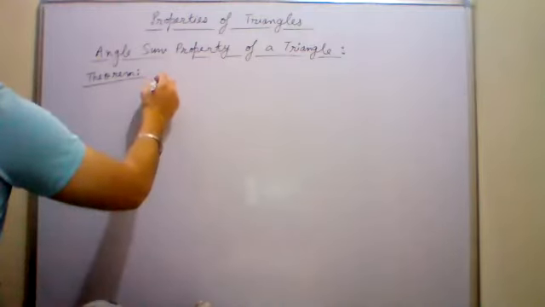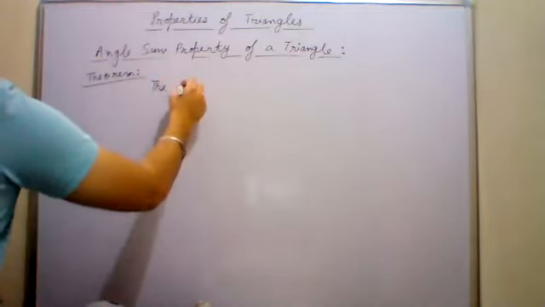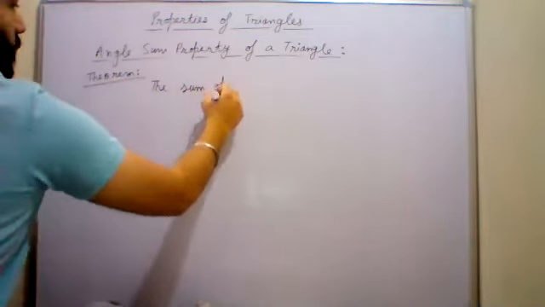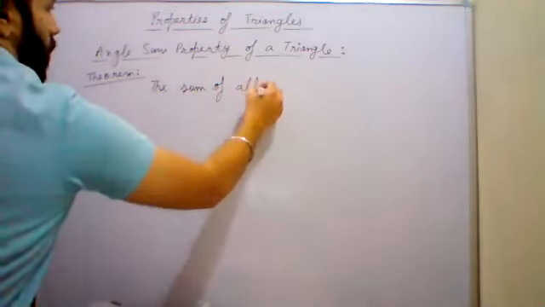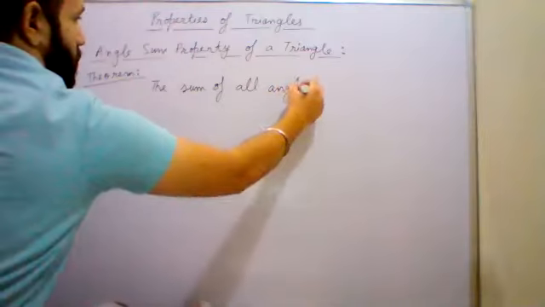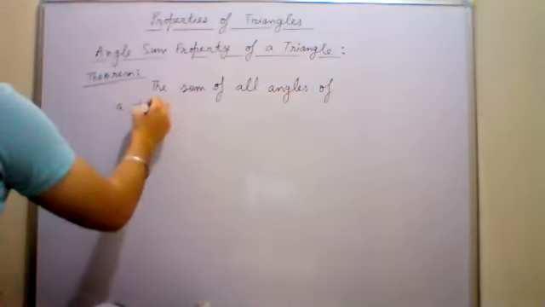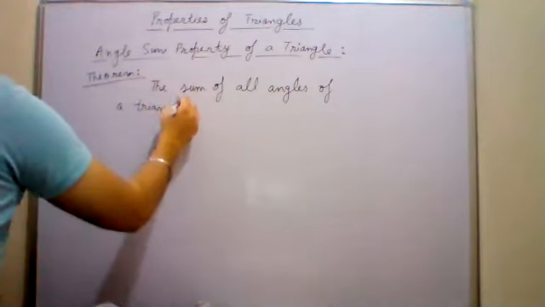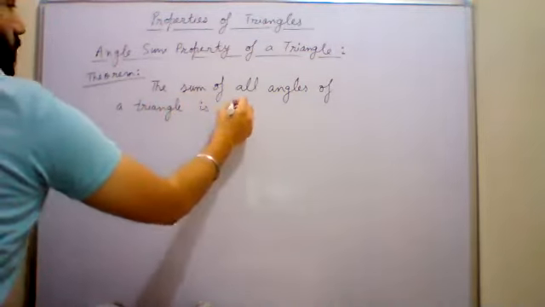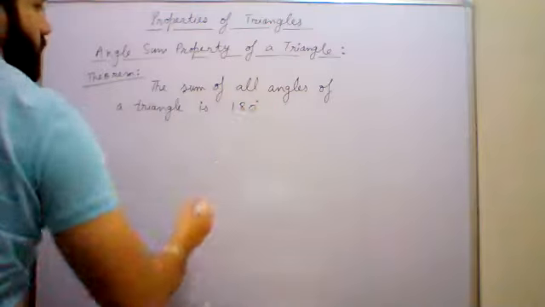You all know this. You have done this in your previous class also. The sum of all angles of a triangle is 180 degrees.